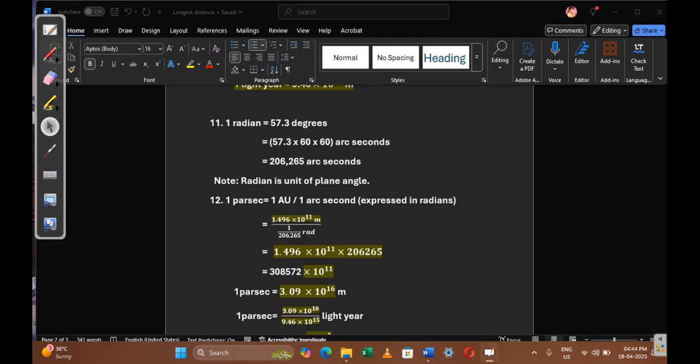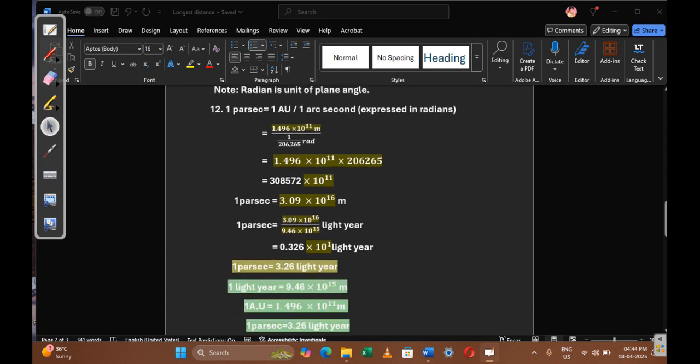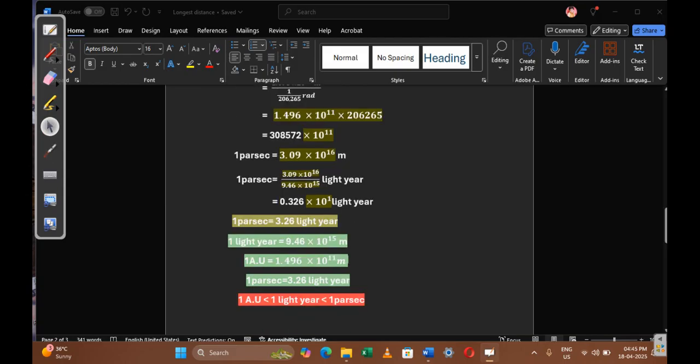So just remember the value of this. If you need the calculation for them, I have written the process here. So 1 parsec is 3.26 light years. 1 light year is 9.46 into 10 power 15 meters. 1 astronomical unit is 1.496 into 10 power 11 meters. 1 parsec is 3.26 light years.